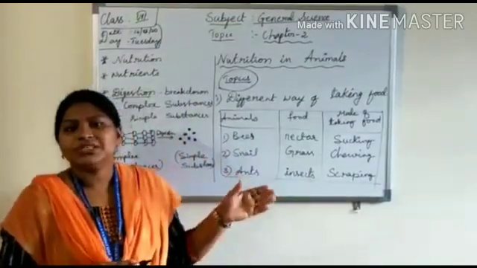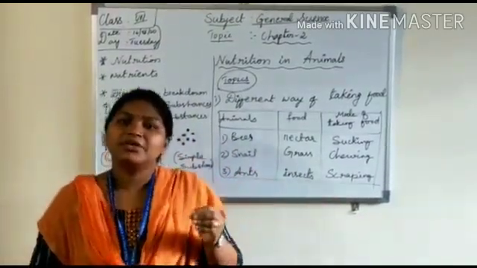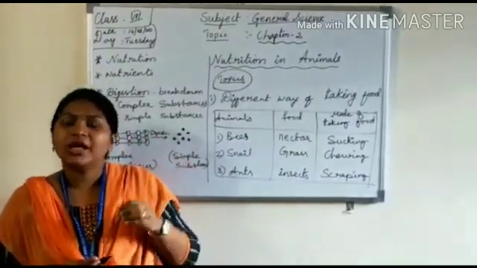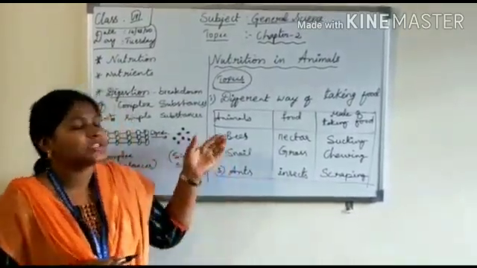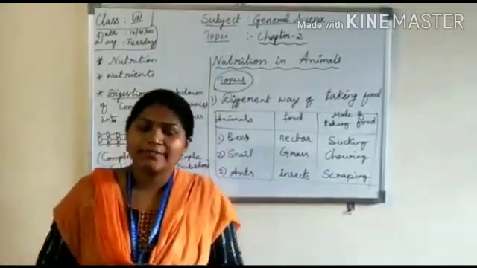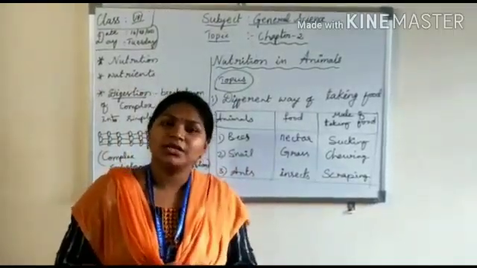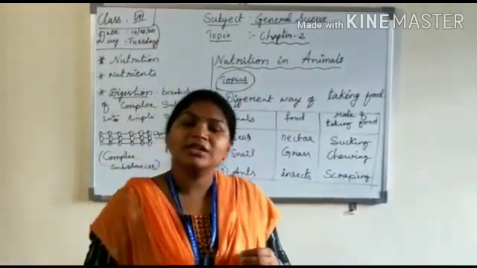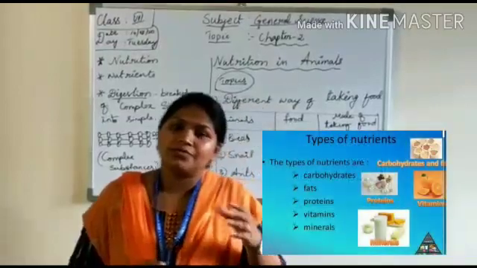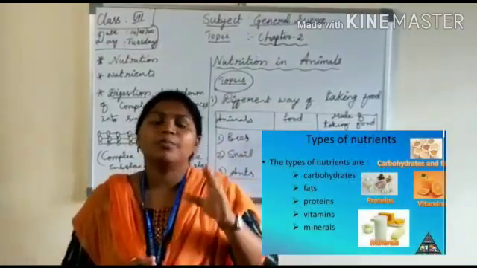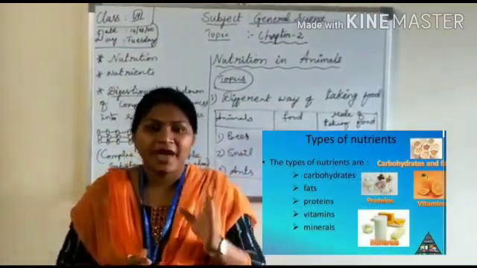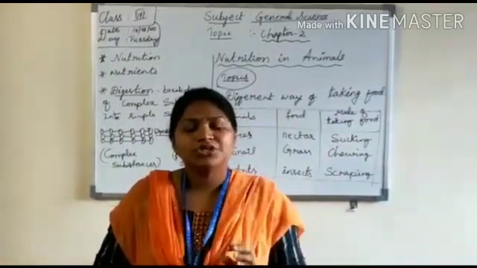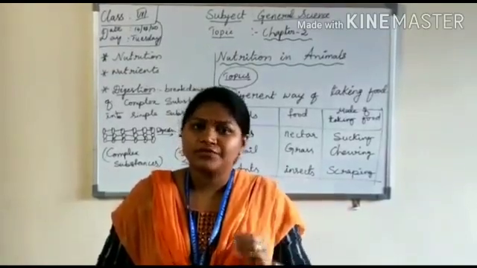So animal nutrition includes requirements of nutrients, mode of intake of the food, and utilization by the body. This is the process involved in nutrition in animals. In 6th class you already learned the components of food. What are the components present in food items? Mainly carbohydrates, proteins, fats, minerals and vitamins are the major important nutrients present in food items.